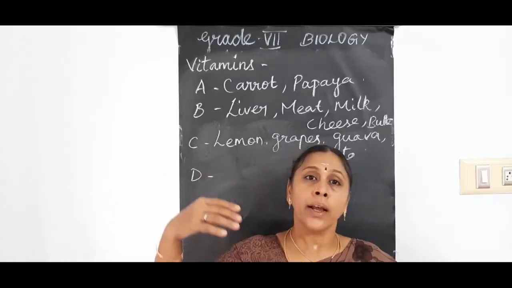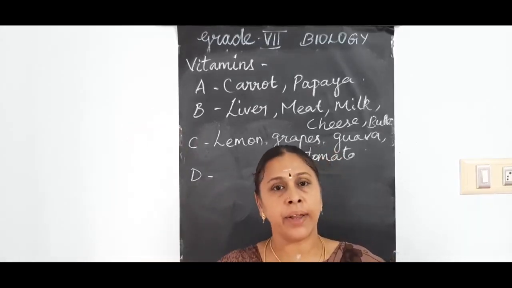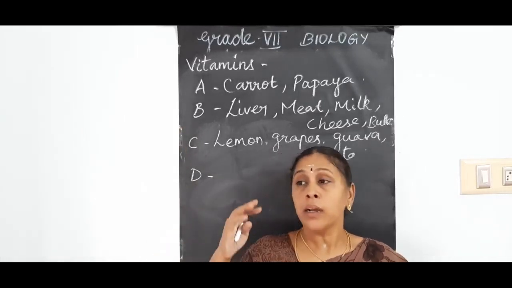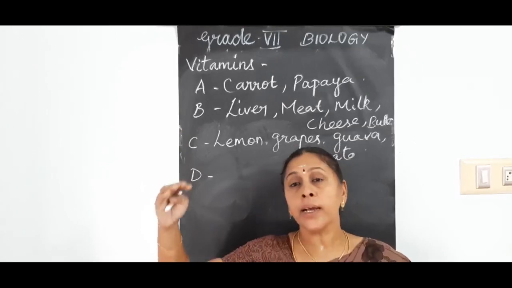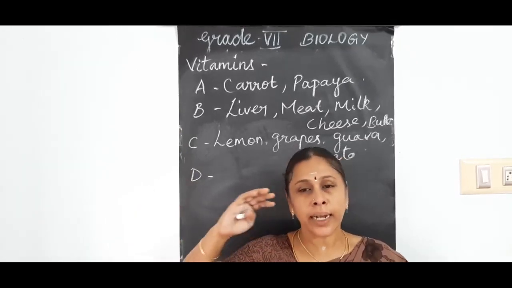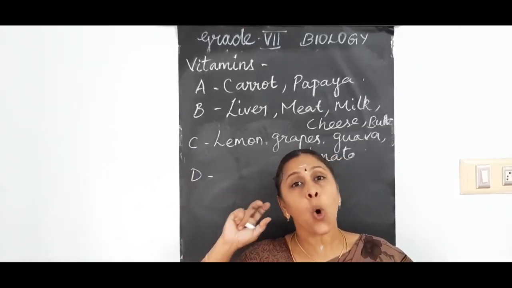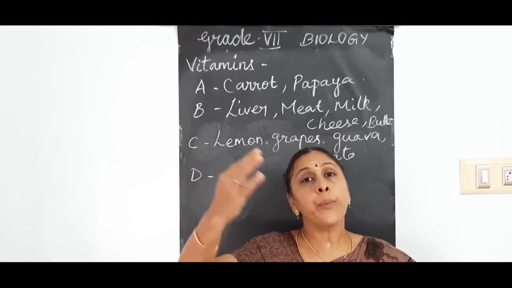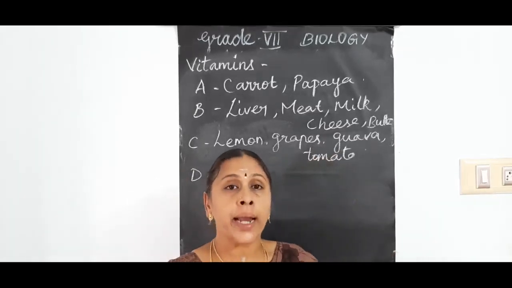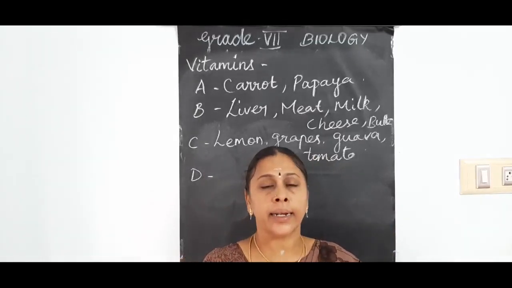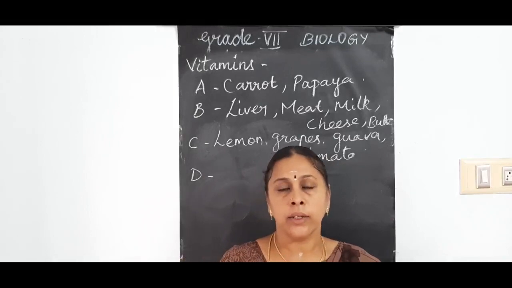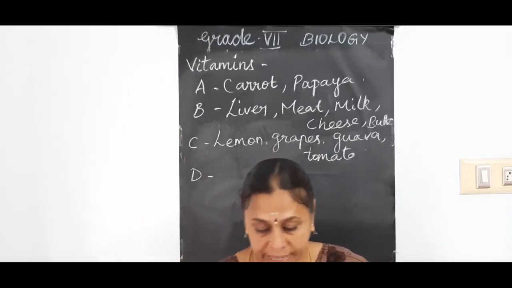Generally, in the early morning or in the late evening, you have to play in the sunlight. You should not go at noon time, because at that time the sun rays are so hot, they will harm our skin. In the early morning and late evening, you can go out in the sunlight and play. That is very good for your health. Your body will produce more vitamin D.